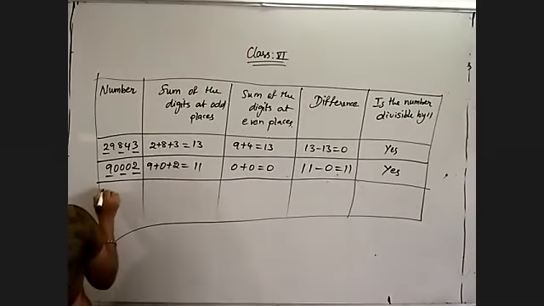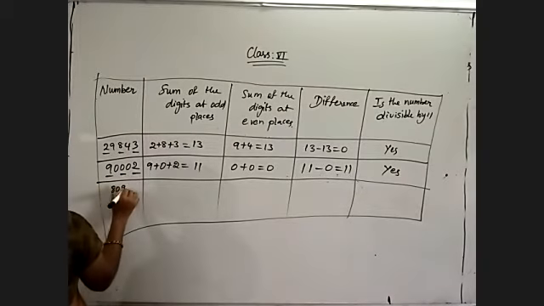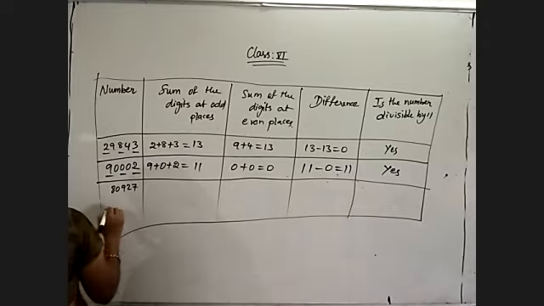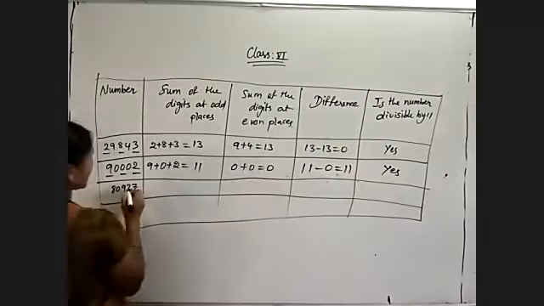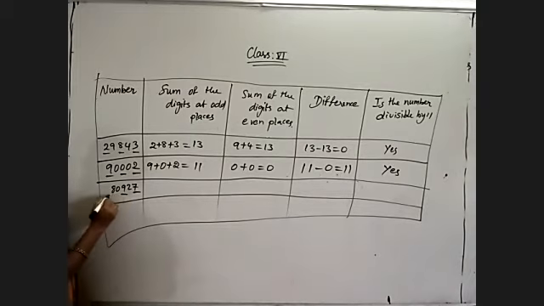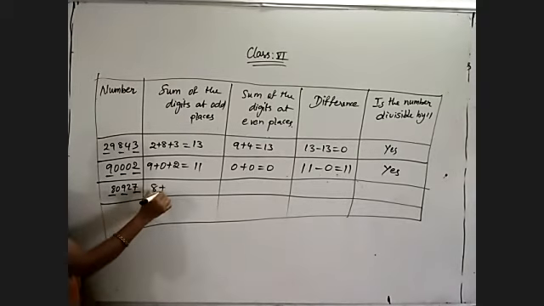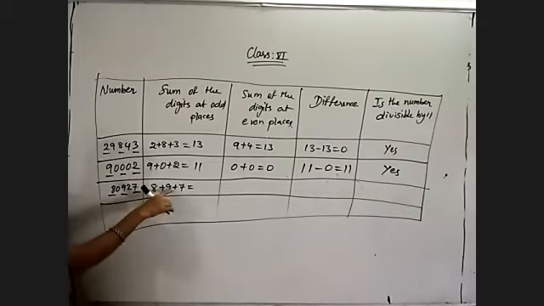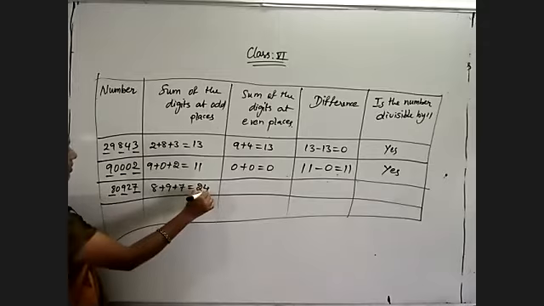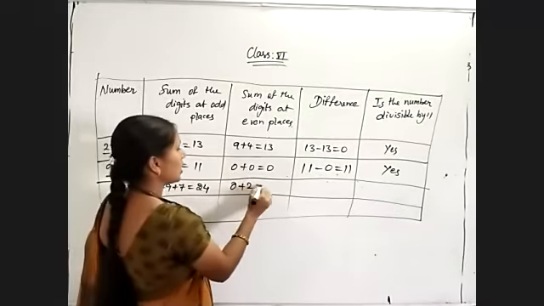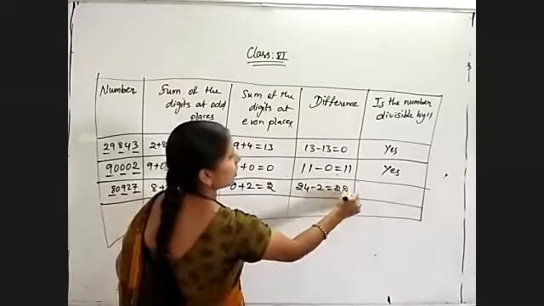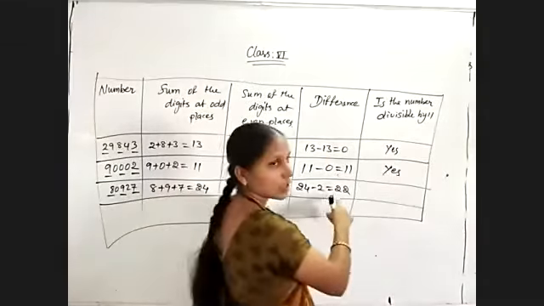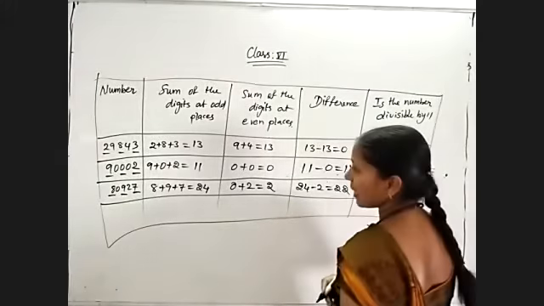And coming to the next number, 80927. Now underline the odd place digits: 7, 9, 8. The sum of those digits, 8 plus 9 plus 7: 8 plus 9 is 17, 17 plus 7 is 24. The remaining digits, 0 plus 2, is equal to 2. Now their difference, 24 minus 2, is equal to 22. So 22 we get in the 11 table: 11 twos are 22. So the complete number is divisible by 11.